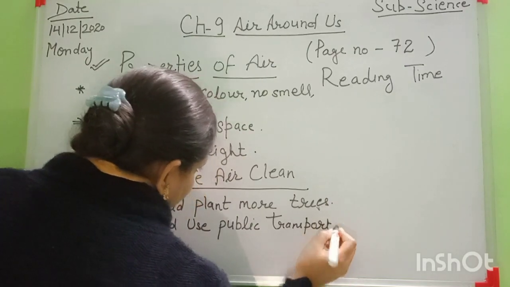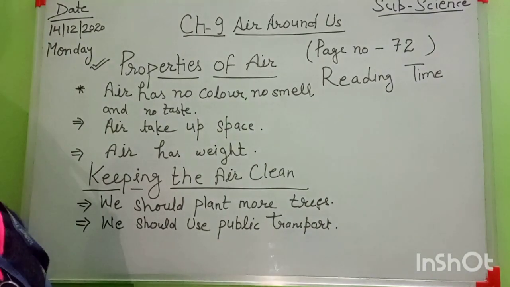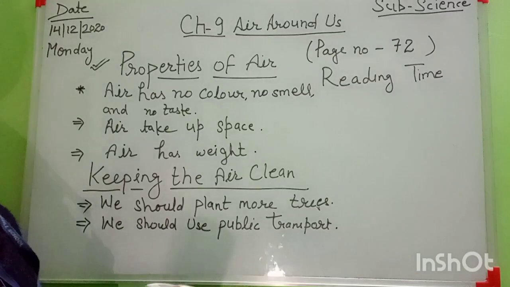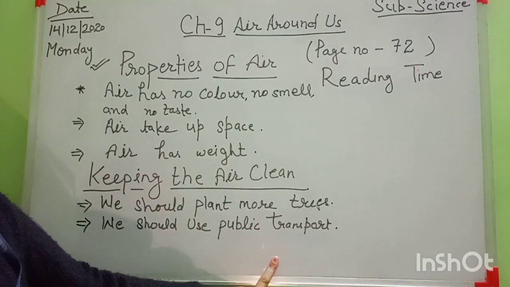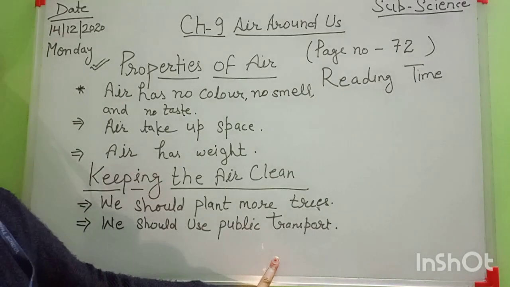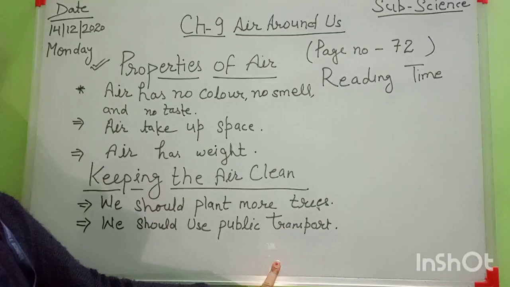To reduce air pollution, use public transport such as buses and trains, and try to carpool. Try to come by public transport, all of you. And here is a new word for you, that is carpool.